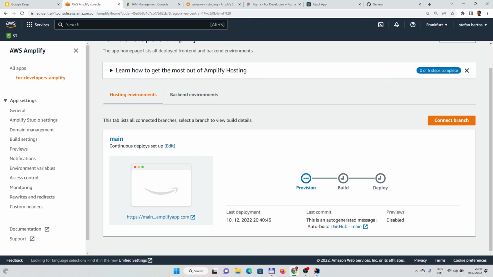If something is going wrong, you will see some kind of error and you can dig into the logs. You could obviously check the services which are under the hood, like CloudFormation or CI/CD and so on. And if you are green, this means that all of it is done. You can click on the URL. And guess what? Will it work?